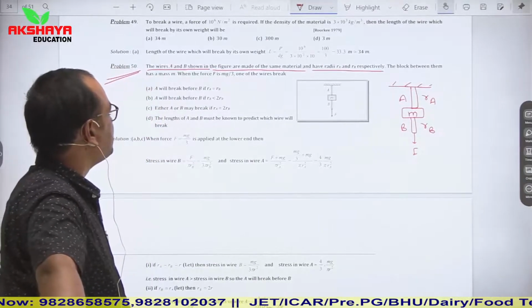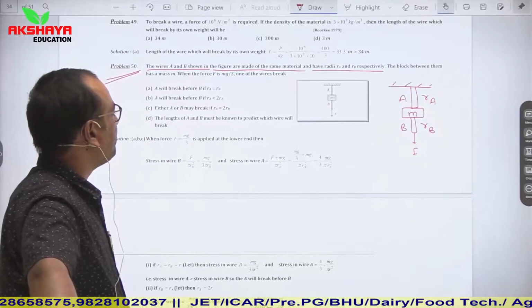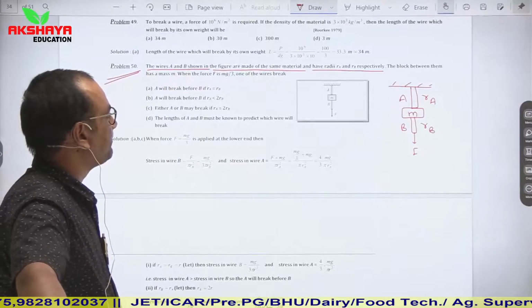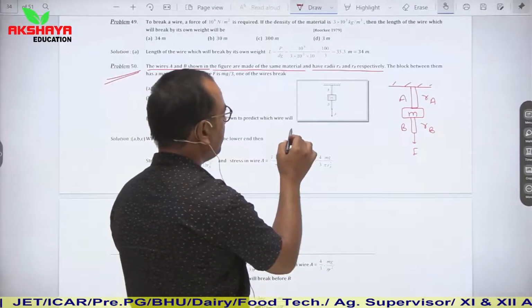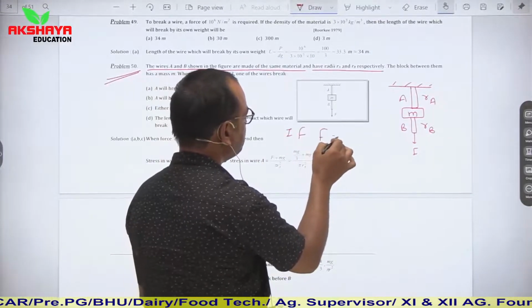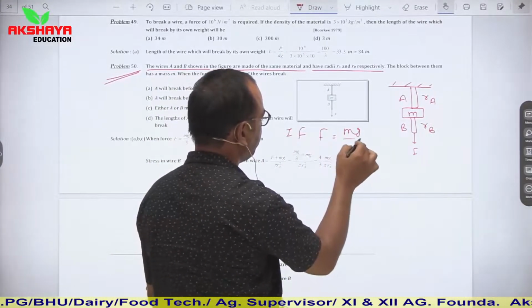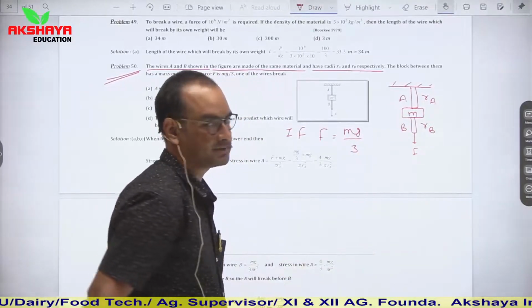The block between them has a mass M. When the force F is equal to mg by 3, one of the wires breaks.